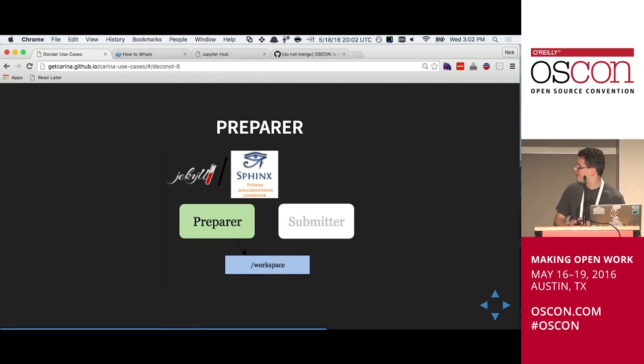And so the preparer runs in a container and writes a bunch of JSON files to a workspace. It's very important that this is running in its own Docker container too, because if you've ever tried to set up Jekyll and you're not a Rubyist, it can be kind of painful. It has a lot of dependencies, especially Jekyll 2. They've gotten better in Jekyll 3. But you used to need to install a certain version range of Node, a certain version range of Ruby. It builds a bunch of native extensions, and so you need builder tools on it and things like that.